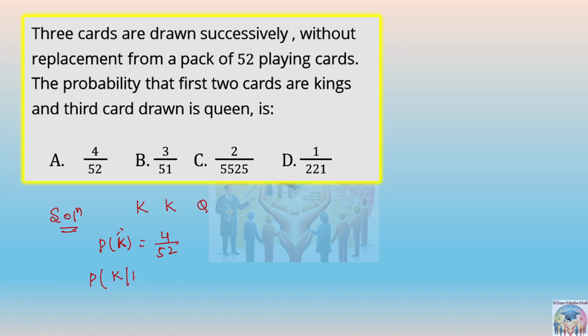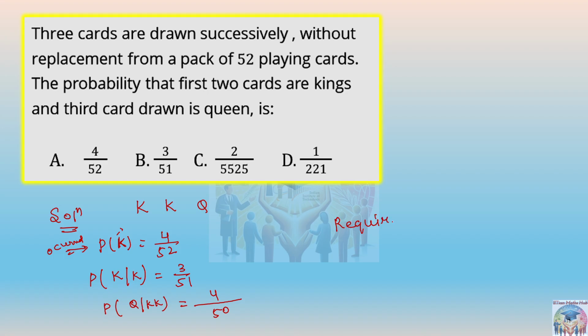But you will write it like this: probability of the second king, given that one king card has already occurred. This has already occurred for the second event, right? So what is the probability? Of course 3 by 51, because it is the king only. But the last part is that two kings have already occurred and you need the queen. What should be the probability of getting a queen when two kings have already occurred? Tell me. Correct. 4 by 50, because the queens are still 4. They have not been removed yet. So total queens was 4.